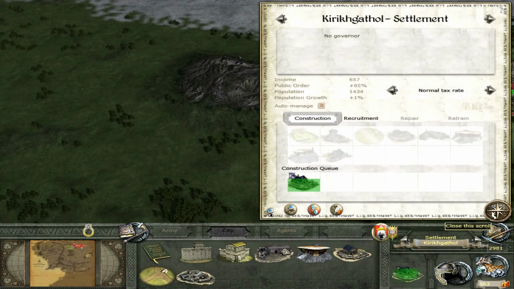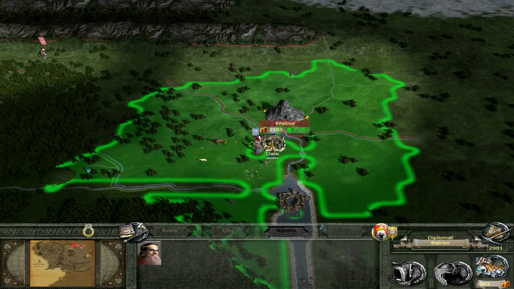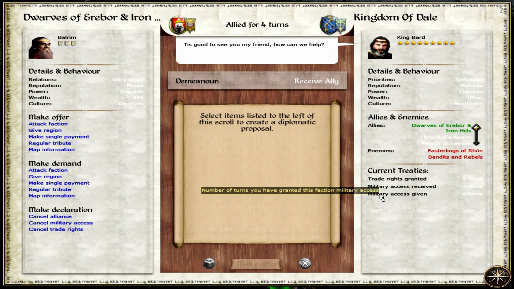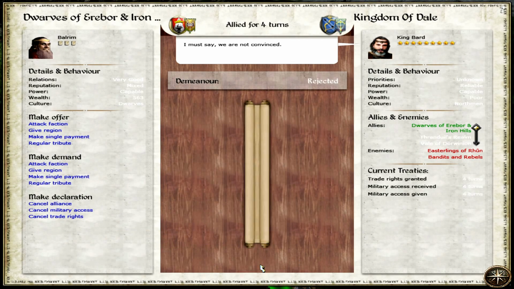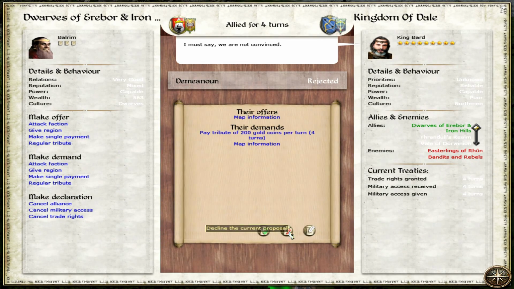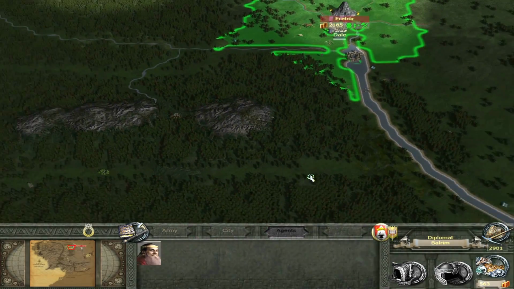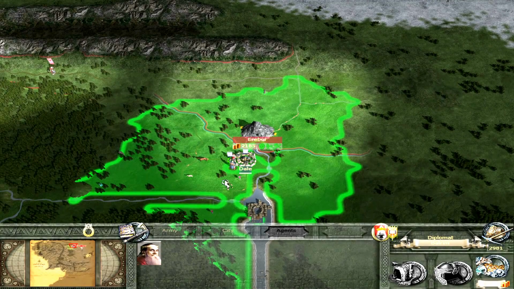Try and do some early conquests to expand our realm and improve our economy. And we can talk to Dale now. Good to see you, my friend. Oh, can we already have military access? Oh, we can go through their lands. Military access. I assumed we probably had something like that. Map information we haven't shared. Let's do that. Oh dear. I must say we are not convinced. Afraid not. We understand your reservation. Until we meet again. Right, where else should I send my diplomat? You guys decide. Let me know for the next part.